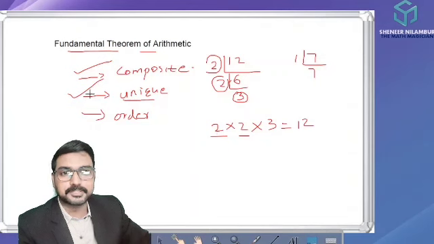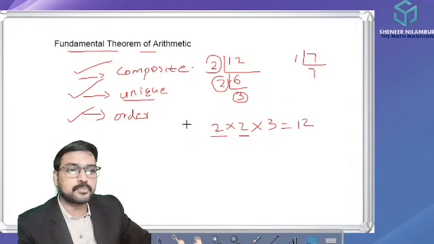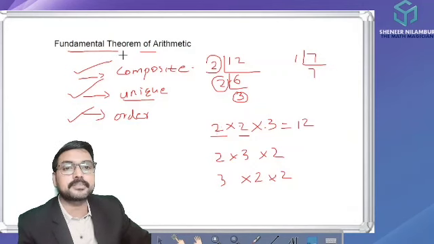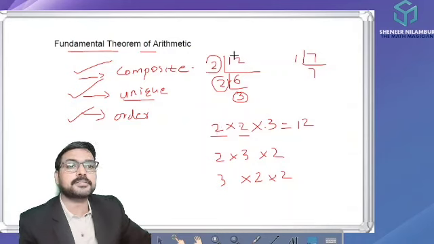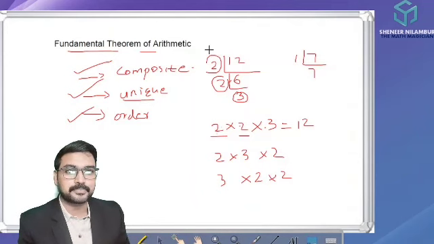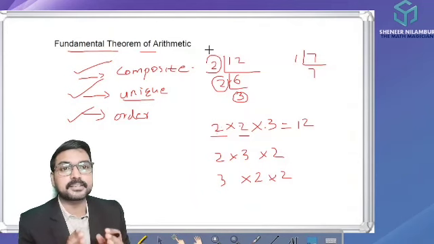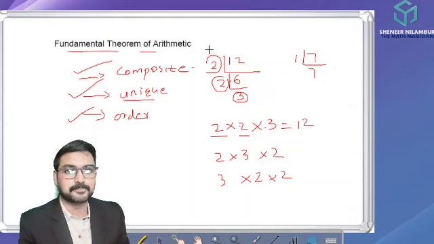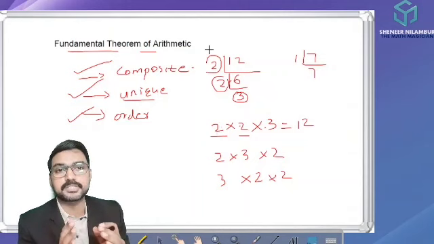Unique means one and only one method. But it is also telling that the order can be changed, apart from the order in which the primes occur. Instead of 2 into 2 into 3, we can write 2 into 3 into 2. This is also possible. Or we can write 3 into 2 into 2, which means the order can be changed. So my dear students, this is the first point, the fundamental theorem of arithmetic. So what types of questions can we expect from this chapter? Factorization is coming, which means surely there will be questions on finding HCF and finding LCM by using factorization. So we can look at a few questions based on this concept.